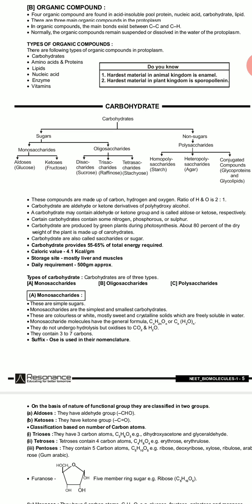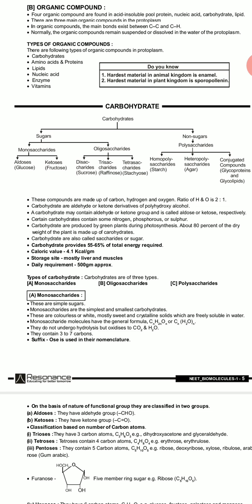Now next, types of the carbohydrates. There are three types: monosaccharides, oligosaccharides and polysaccharides. Today I have to study the first, that is the monosaccharides. The name itself indicates it: mono means single, saccharide means sugar, so single sugar molecules.